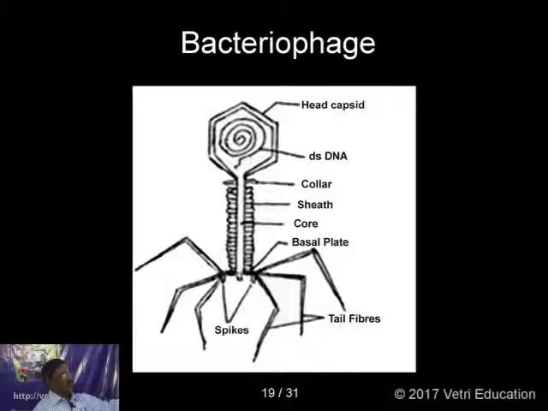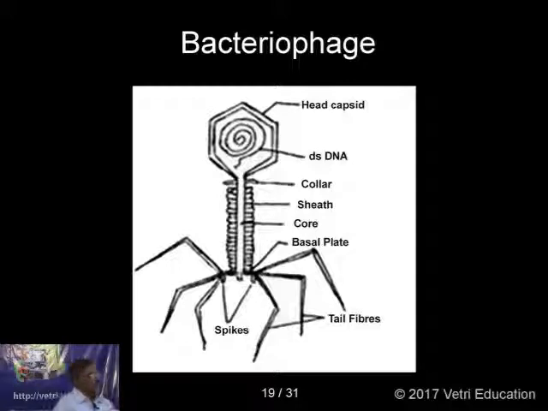The head is hexagonal and has double-stranded DNA inside, and there is a collar with a contractile sheath in the center, and at the end you have a basal plate. This basal plate has 6 tail fibers and 6 prongs. These tail fibers and prongs help to sit on the bacterium,